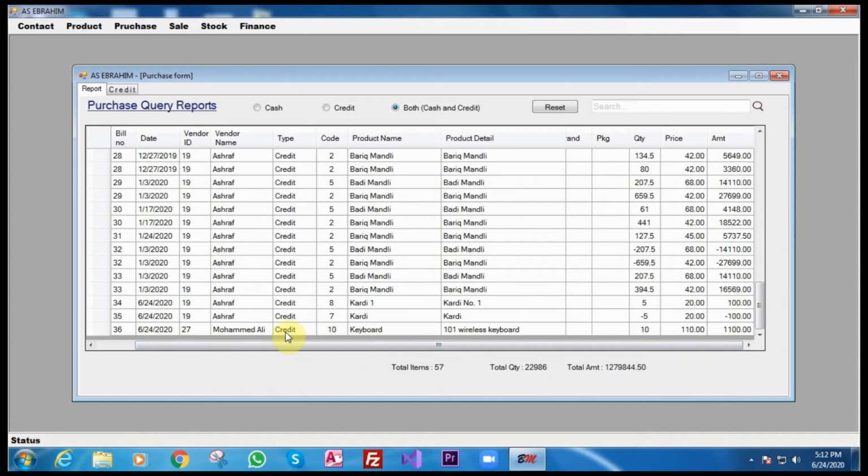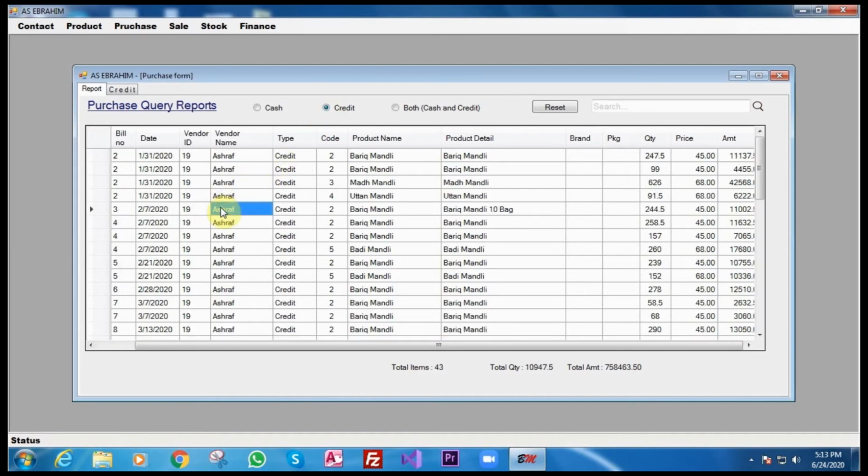The purchase type is credit. Okay. Here also there is an option. You can select cash, and you can see the credit, view by credit. Say for example, click the credit, and if you select Ashraf, it will show you only Ashraf. What are the amounts you have purchased by credit?